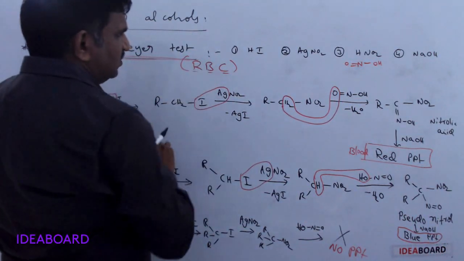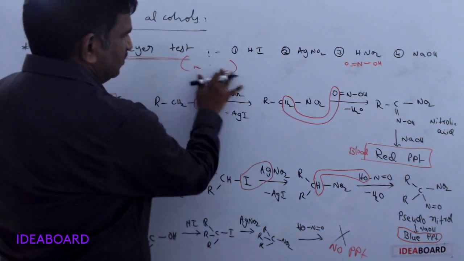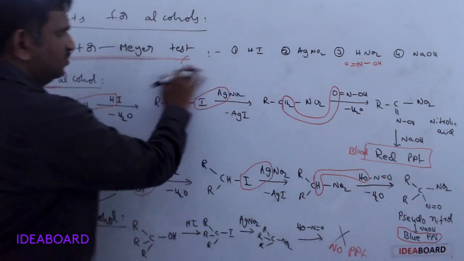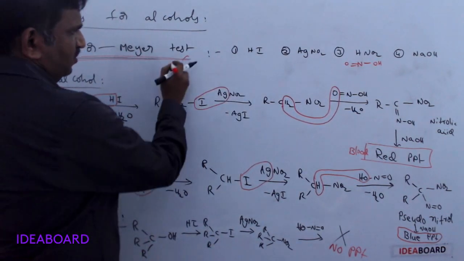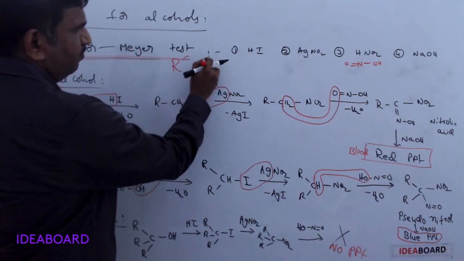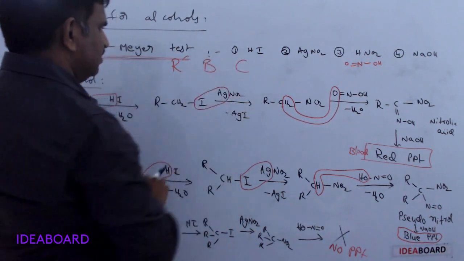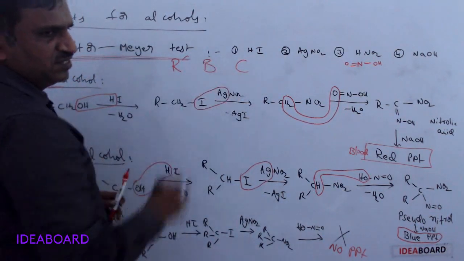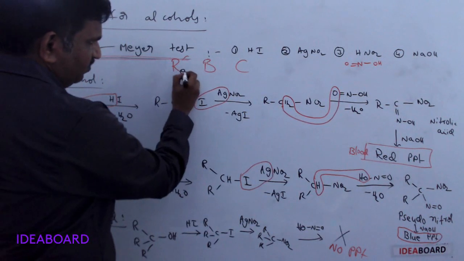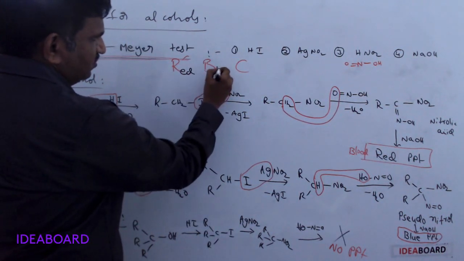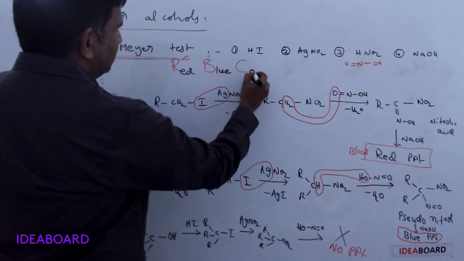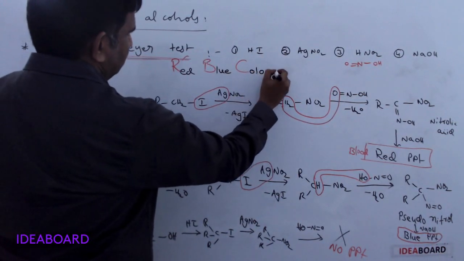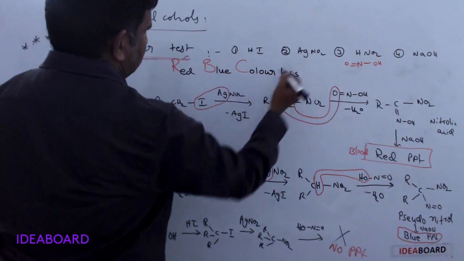So what is the meaning of this RBC? Now I am writing it fully. Here R, B, C is not Rajendra Babu Chemistry; it is red precipitate, blue precipitate, colorless.